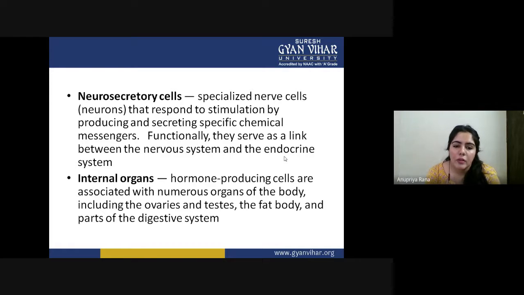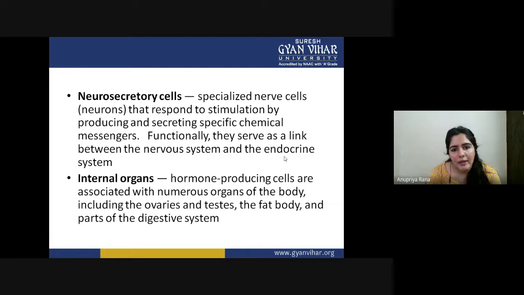Internal organs. Hormone-producing cells are associated with numerous organs of the body, including the ovaries, testes, fat bodies, and a part of the digestive system. Inside our own body too, we have a well-developed endocrine system, and along with that, the pancreas and liver also behave like endocrine glands.